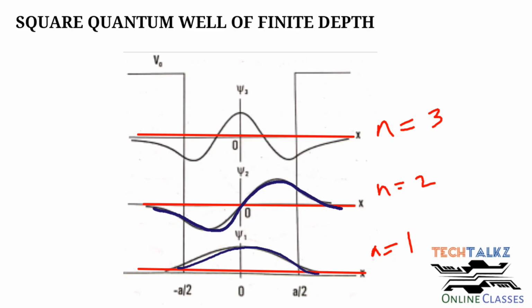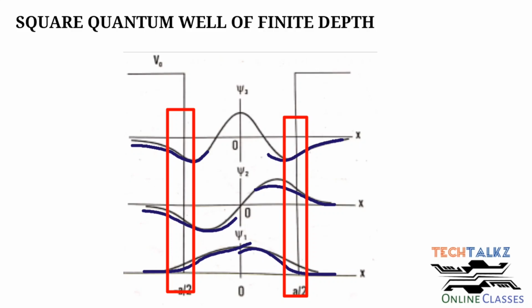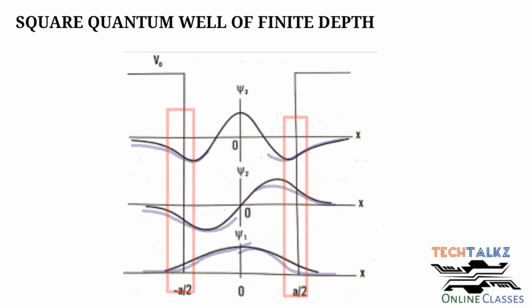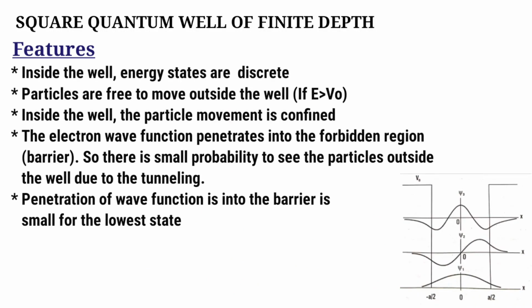One more half wave is added, and at n is equal to 3, there are three peaks. And towards the barrier, the wave function is exponentially decreasing. There is the barrier. And now we can note down the features of finite square quantum well. So we can observe that the energy of particles or electrons here inside the well is discrete energy levels.